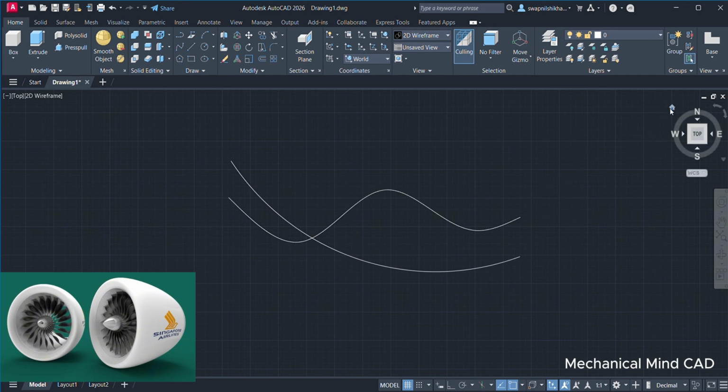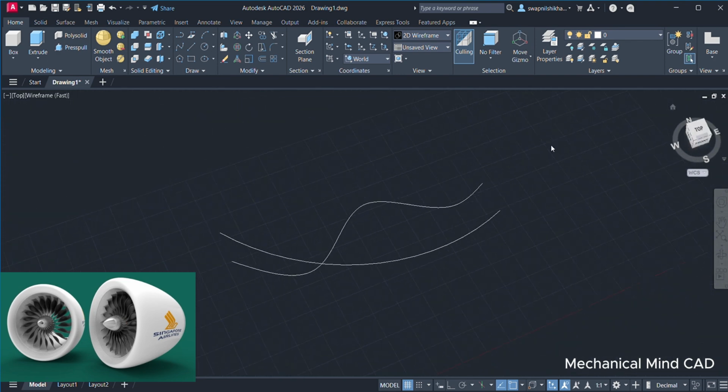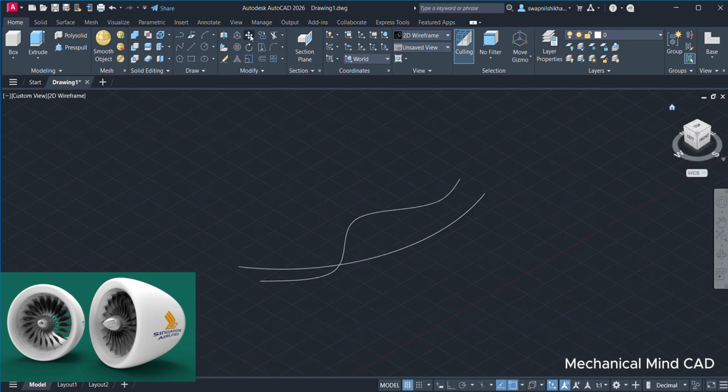Now click on isometric view, select the move option and select this line, enter, select the point here. Okay, select a line and close it, make a closed figure.